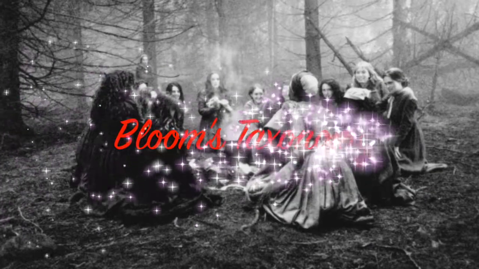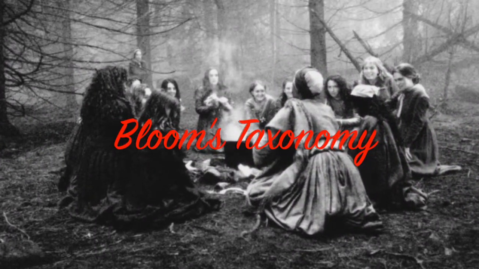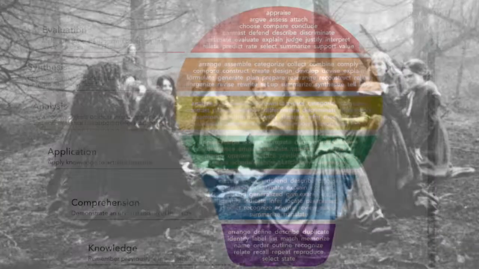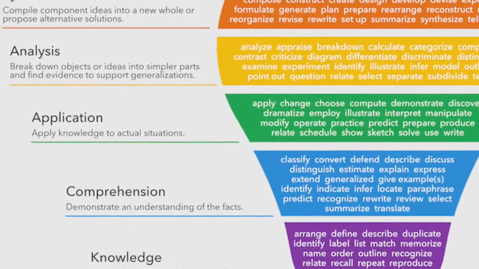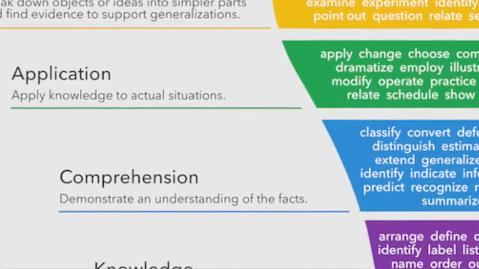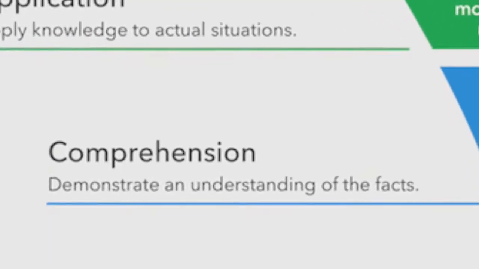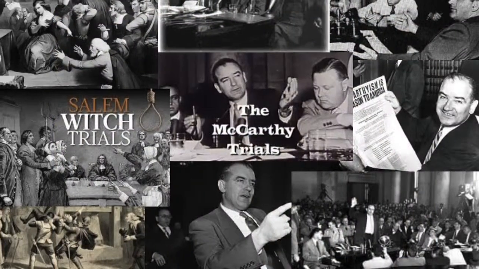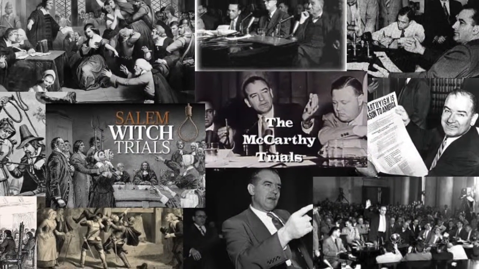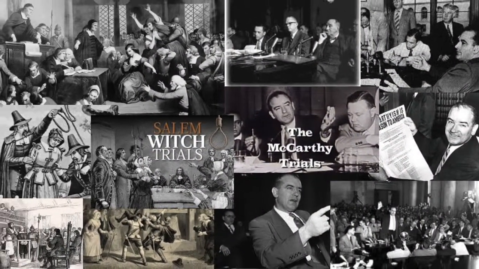The activities in the task that I have designed are important tools in comprehension, and when observing comprehension from the perspective of Bloom's taxonomy, it is described as being able to demonstrate an understanding of the facts. Although comprehension is on the lower end of the scale, it is important for the students to grasp their initial understanding of both the important concepts and the context of the play before they can move on to higher order thinking skills, including being able to apply their knowledge and analyse aspects within the text.